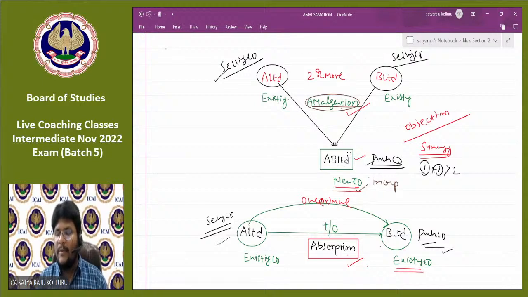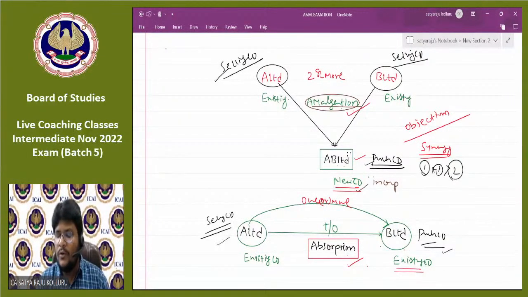For example, I have certain resources. The other company has other types of resources. If these two companies combine, then the new company is much more powerful than the existing resources. How does it happen generally? For example, I'm in the automobile industry. I have very good technology, but I don't have a good market in the particular country.